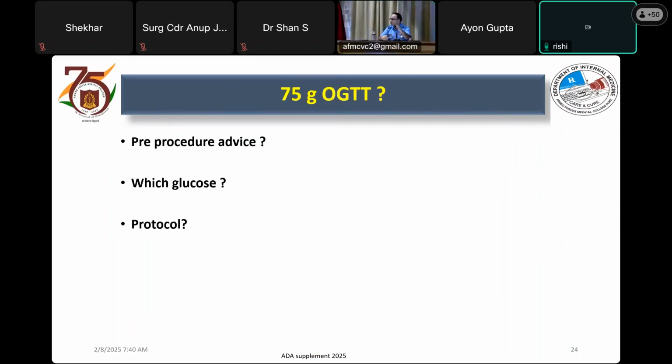So, do we have a biochemistry resident here? So, 75 gram OGTT. We would be doing it in day-to-day practice. So, what pre-procedure advice do you give when the patient comes to you for it?